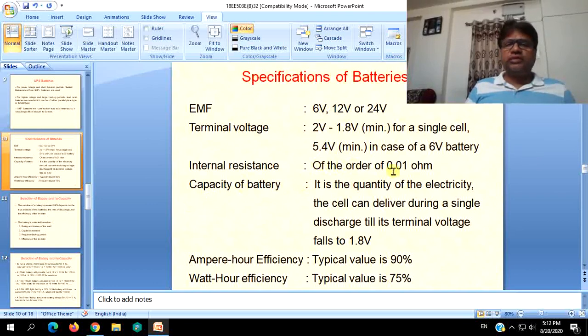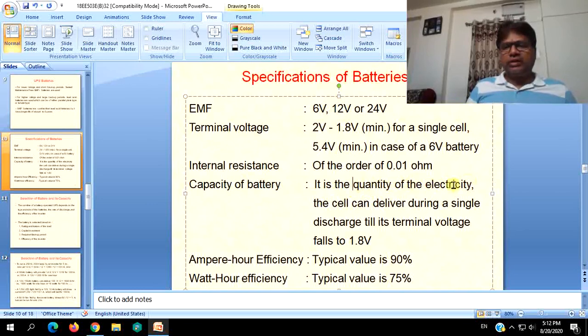Internal resistance should be of the order of 0.01 ohms, that is 10 milliohms. If it is more, the voltage drop will occur in the battery itself, in its internal resistance, so operation will not be proper. Capacity of the battery: it is the quantity of the electricity.